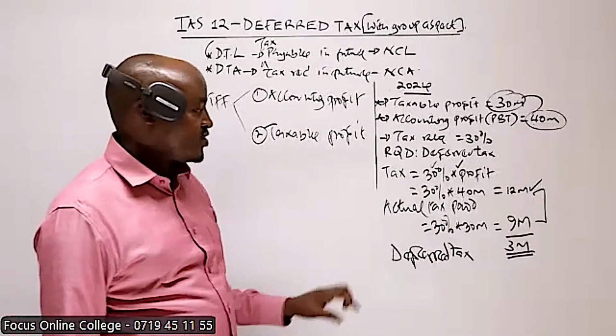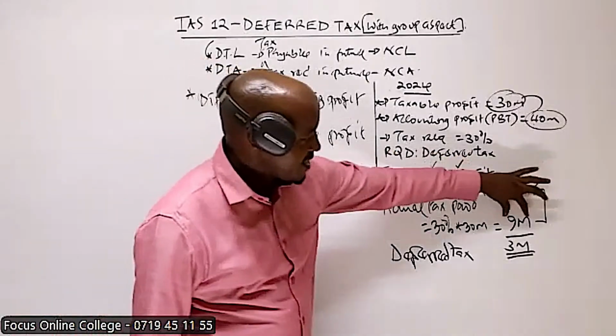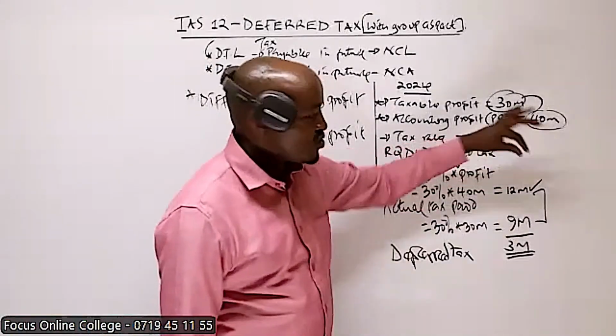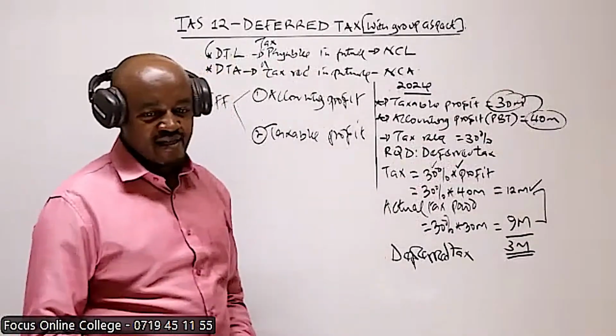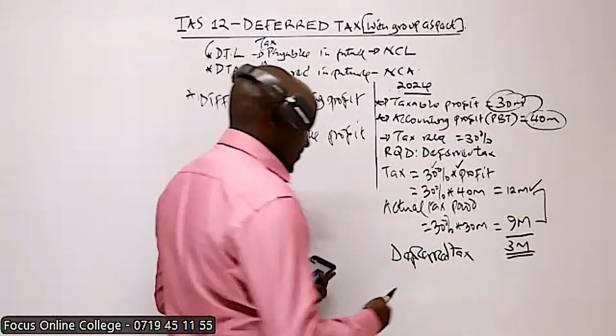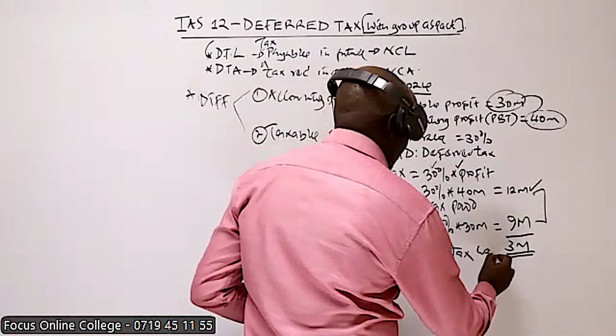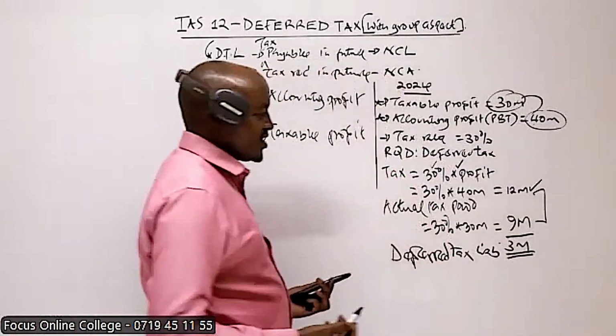It basically means that during the current year, the company has paid less tax than what it was supposed to pay. Now, this one will be known as a deferred tax liability. Will be known as a deferred tax what? Liability.